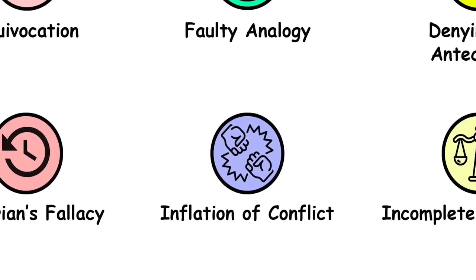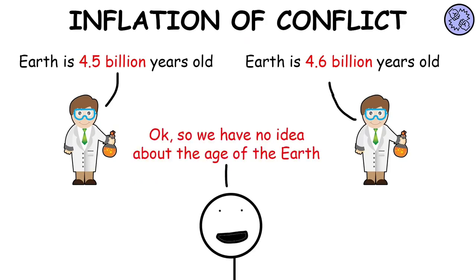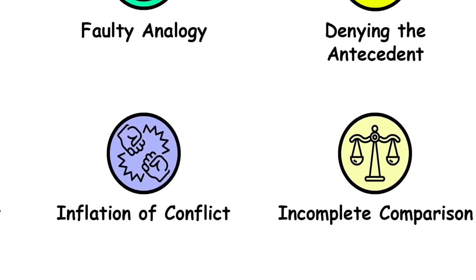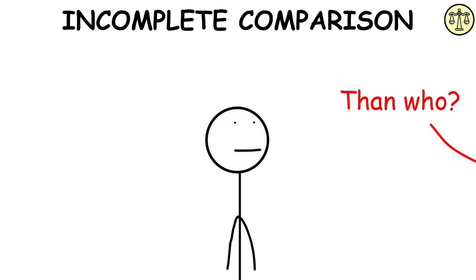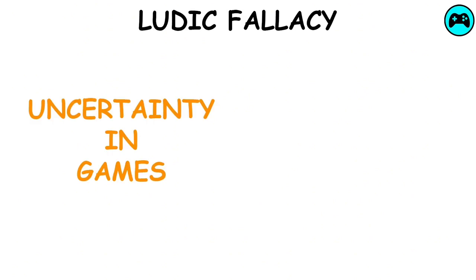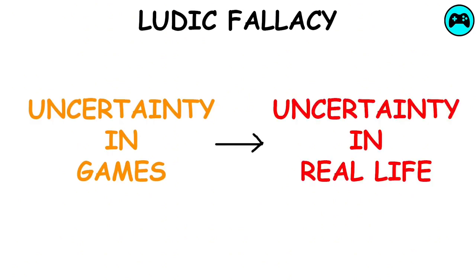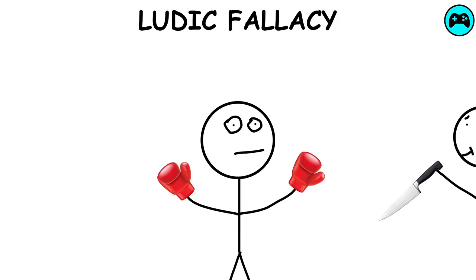Inflation of conflict. It's the error of exaggerating the amount of disagreement in a field in order to invalidate claims in that field. Incomplete comparison. It's a misleading argument popular in advertising. Since the assertion is incomplete, it cannot be refuted. Ludic fallacy. It's a term used to describe how people mistake the kind of uncertainty found in games for the kind of uncertainty found in real life. For example, organized competitive fighting trains the athlete to focus on the game and, in order not to dissipate his concentration, to ignore the possibility of what is not specifically allowed by the rules.